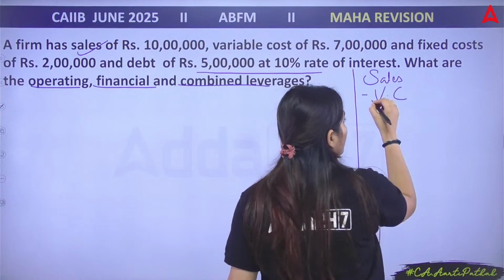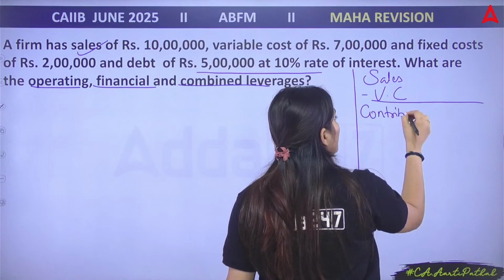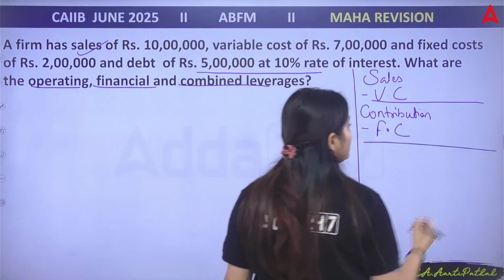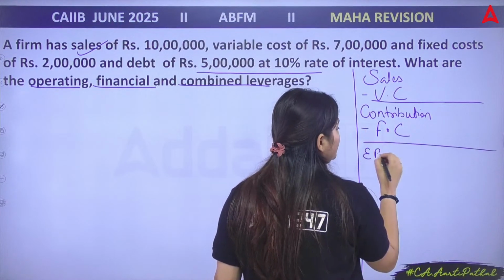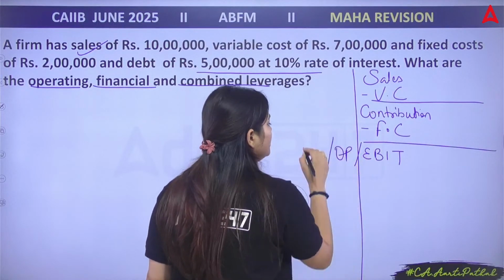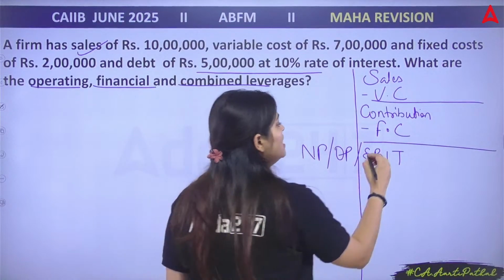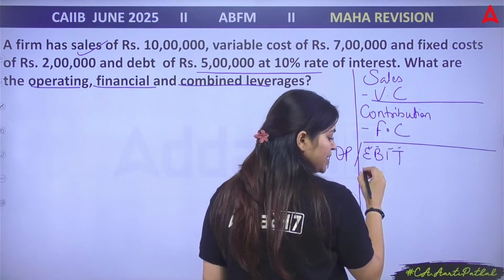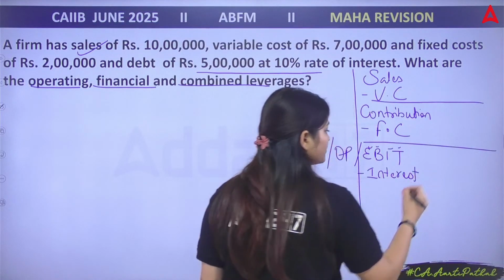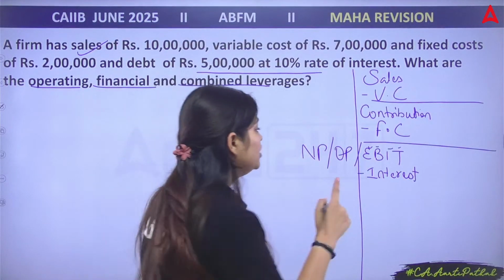Subtract variable cost, you will receive contribution. Yes, contribution. Then you are going to subtract fixed cost. Then you are going to receive what? EBIT. EBIT, operating profit or net profit. All these things are similar, like earning before interest and tax. Now from this, you are going to subtract your interest amount, the interest that you need to pay on your loan amount.